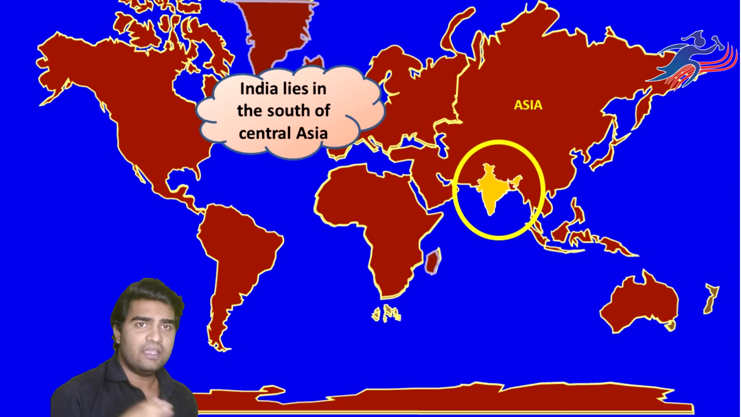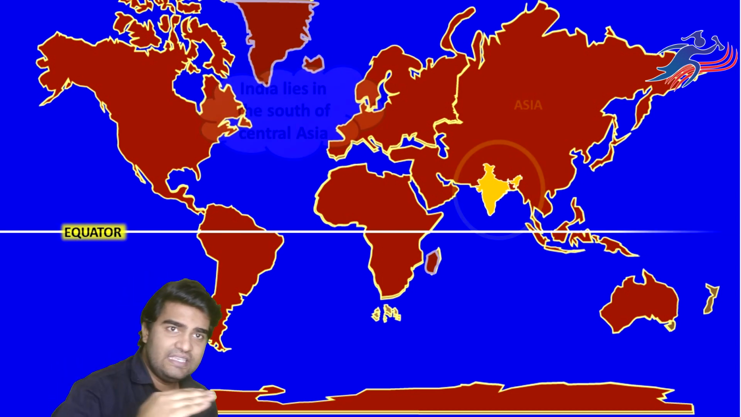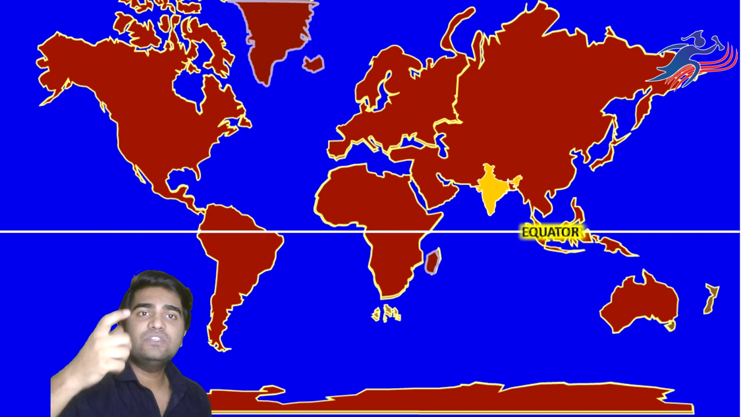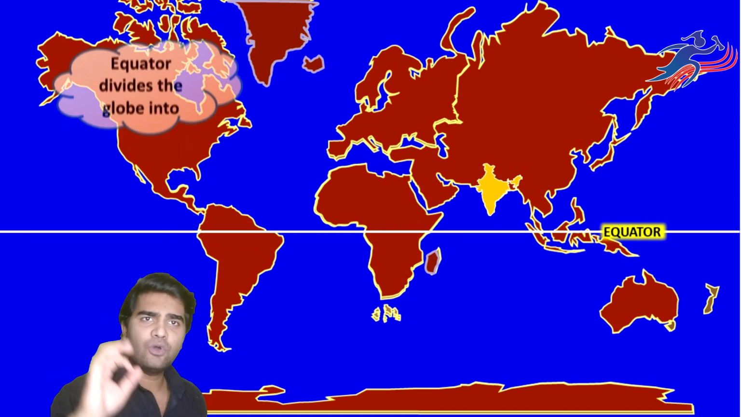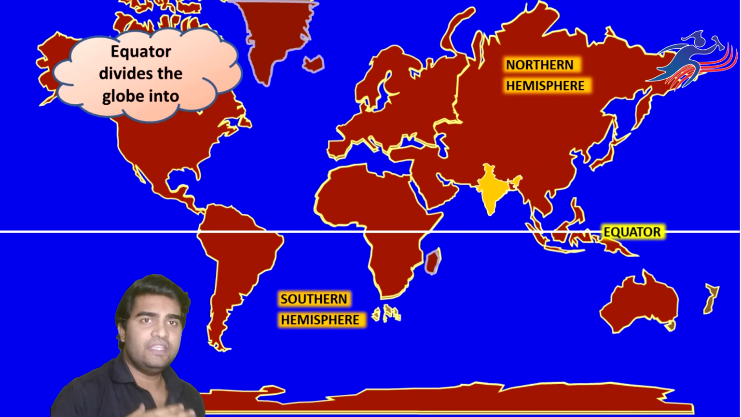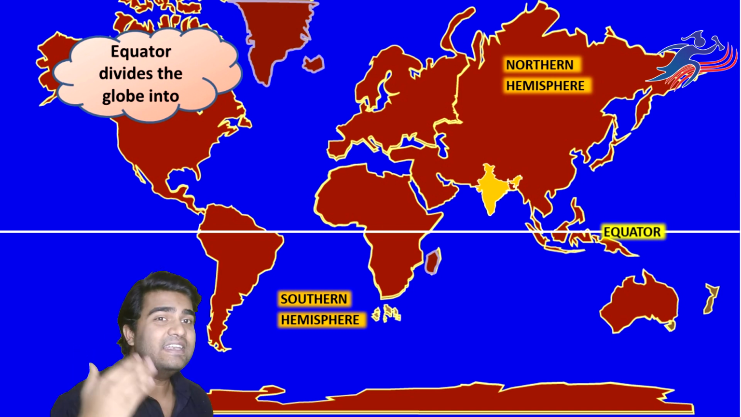Apart from this, can you see this equator? The equator divides our globe into 2 equal parts. It is always at 0 degree. It divides the entire globe into 2 equal parts. The northern part of the equator is known as the northern hemisphere, and yes, India lies in the northern hemisphere.